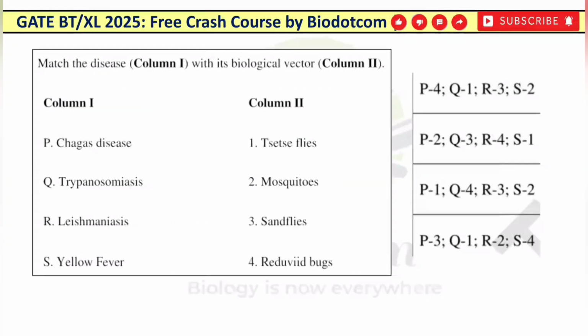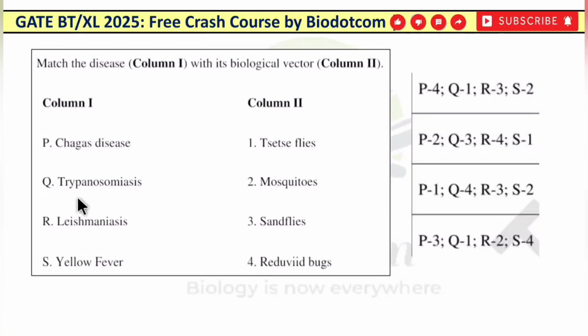Now one match the following, in which so many diseases are asked along with their biological vector. First one is Chagas disease. This disease is also known as American trypanosomiasis, and it is caused by the protozoan parasite known as Trypanosoma cruzi. You must be aware of Trypanosoma cruzi, which is the causing agent of this disease.